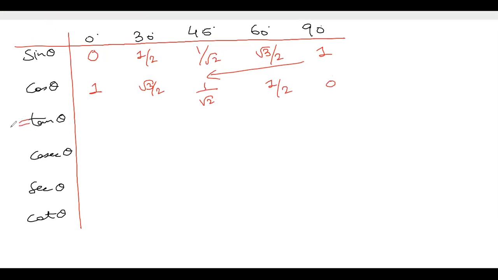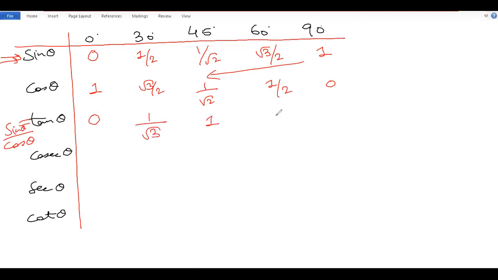Then tan is sine by cos. What will be the values? We just have to divide sine by cos values. 0 by 1 is 0, then 1 by root 3, then 1, then root 3, and then 1 by 0.